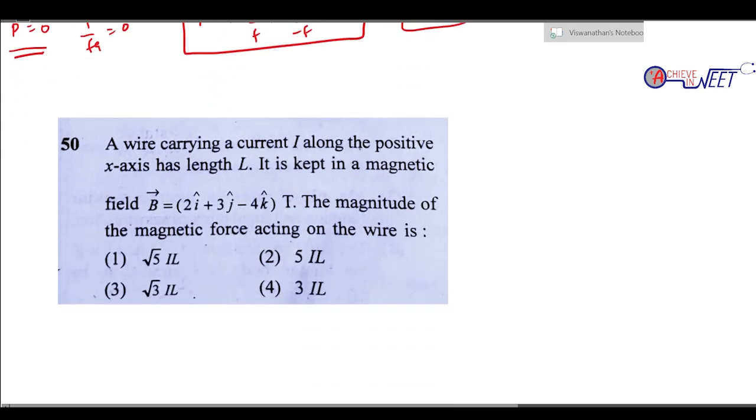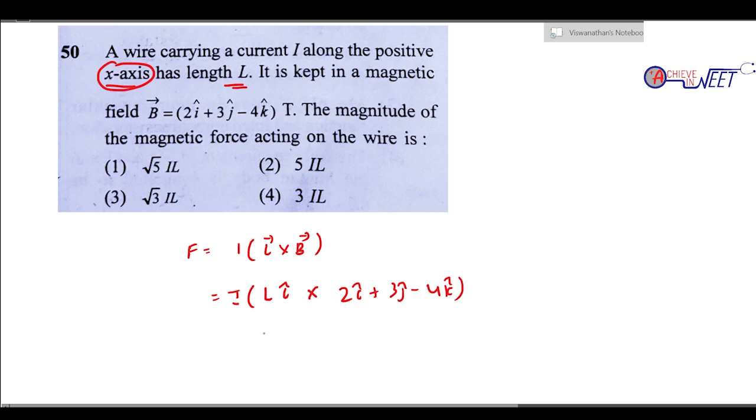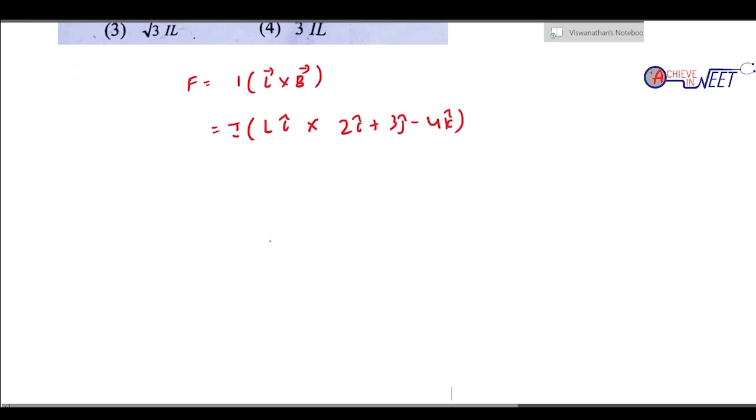Okay, a current carrying wire along a positive x-axis has a length L. It is kept in magnetic field B. The magnitude of the magnetic force. Okay, it's a very straightforward question. Okay, current I. So what is the formula for magnetic force? It is I into L cross B. So the value of I is given. What is L? They have only given that L is along the x axis. So okay, let us take L as L i cap. X axis means it is i cap. Cross B is 2 i cap plus 3 j cap minus 4 k cap. Right? For this we'll do the cross product.